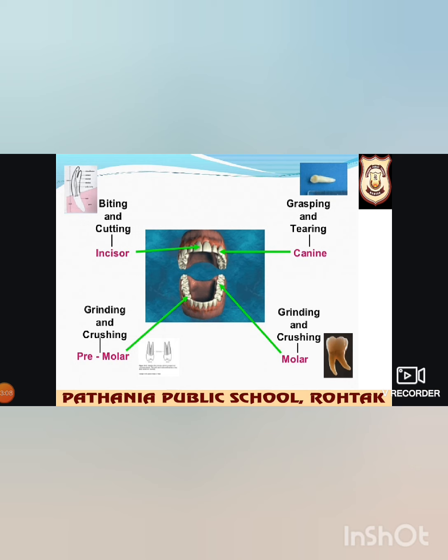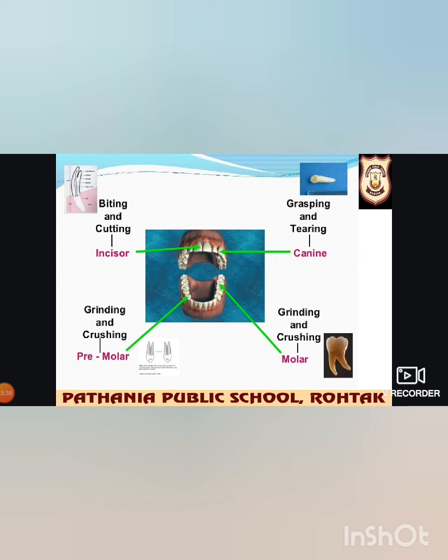Each tooth sits in a separate socket in the gums, and the white and hardest substance which covers the teeth is called enamel. Our teeth are of different shapes and carry out different functions, starting with incisors, canines, premolars and molars. First of all, we'll discuss incisors.